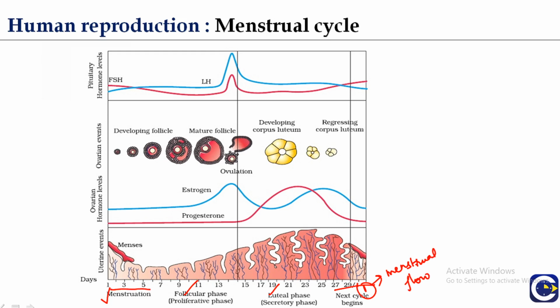It lasts for 1 to 5 days. It lasts for 14 days. In the middle of the cycle, you can see here, the process of ovulation takes place, and when the level of estrogen is high and the level of progesterone is high, there is endometrium and developing corpus luteum. Here you can see the peak of LH at the time of ovulation. So these are the major events which take place during the menstrual cycle.